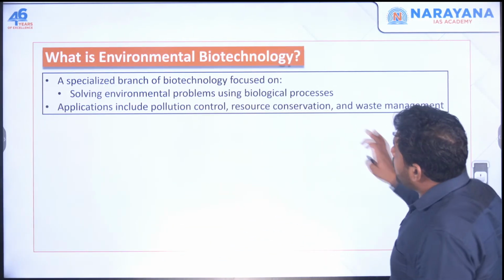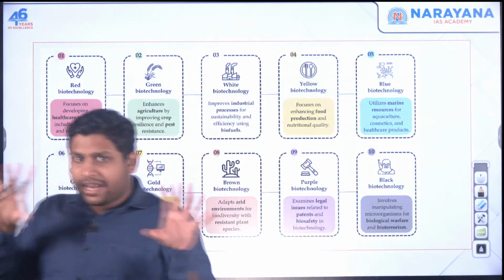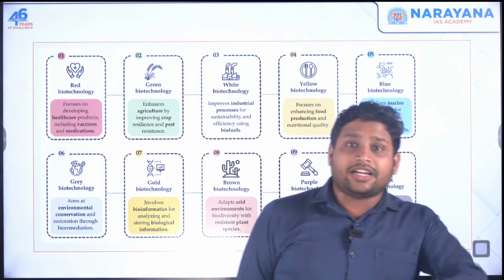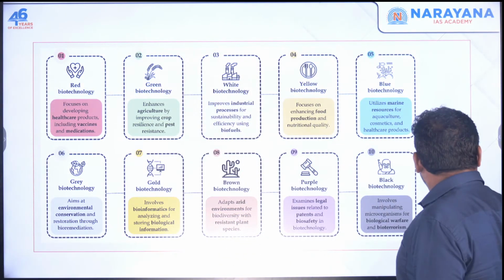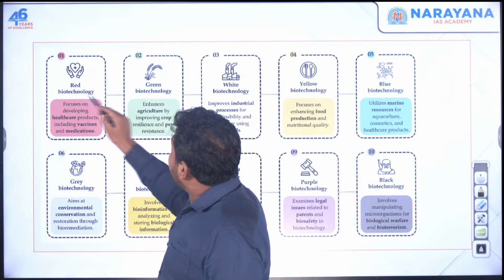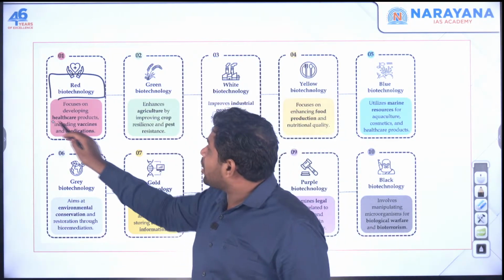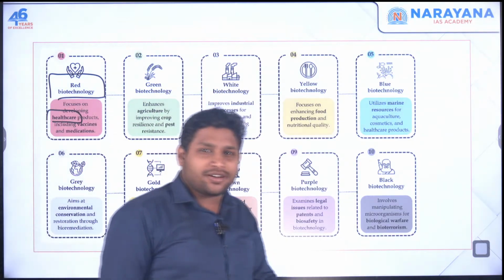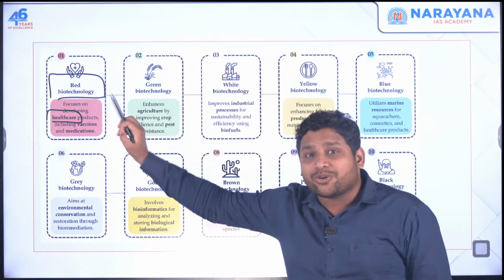Now, when we talk about this environmental biotechnology, first you can see the diversity in terms of biotechnology. When we talk about biotechnology in terms of environment, wherever we are using it, there are many categories. There are total 10 categories which we see. So we use this term called red biotechnology. When we say this, we are talking about the healthcare part. So you are making vaccines, you are making insulin or whatever. There you are using biotechnology, and we call it red biotechnology.